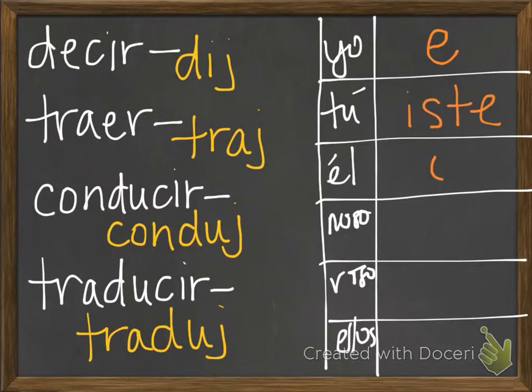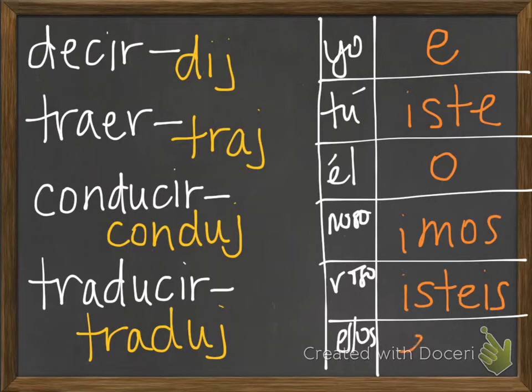E, iste, o, imos, isteis, eron. So the only difference here is in the ellos y ustedes form, like the rest of the verbs, the other ones had an I right there, right before this E. Okay, however in these ones they do not. So, weird thing about these stems, you'll notice that they all end in a J.